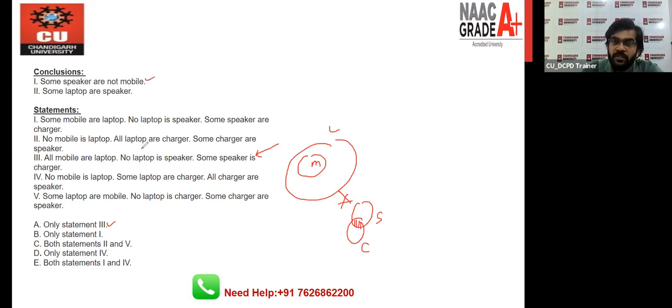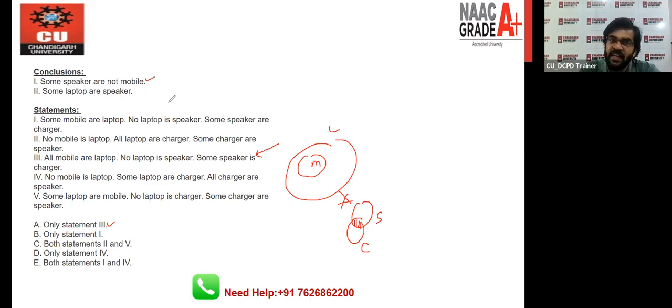Why is this the right one? Because the conclusion is some speaker are not mobile, right? And the mobile is completely inside of the laptop circle, right? It means whatever will lie inside the laptop circle will not intersect with any circle which will lie outside the laptop circle, right? It means when we are saying some speaker are not mobile, definitely this is right.